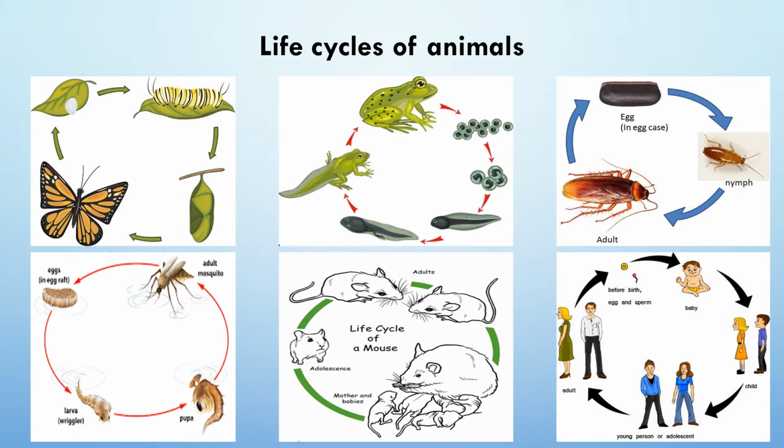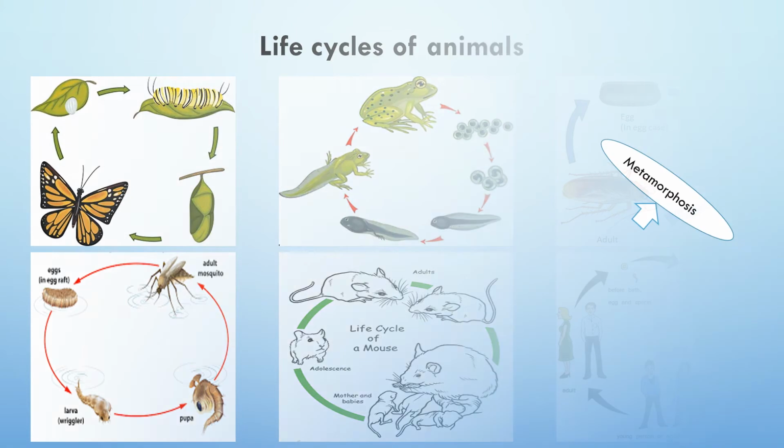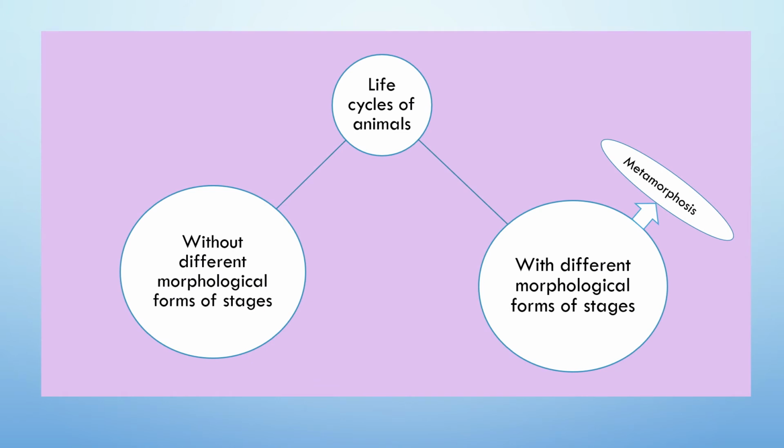So you can classify the life cycles of animals into two types: the life cycles without different morphological forms of stages and the life cycles with different morphological forms of stages. So the process of passing different morphological stages in the life cycle is called metamorphosis.